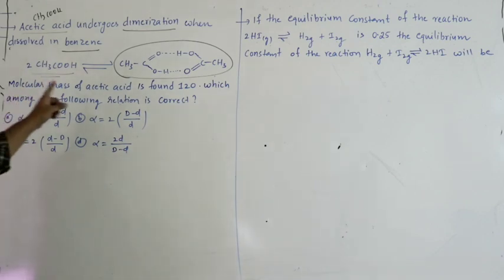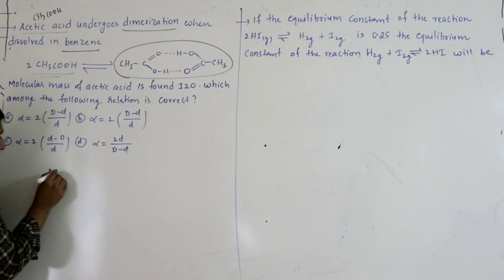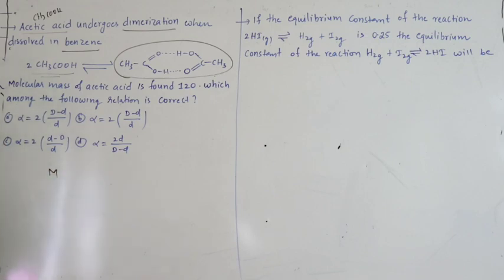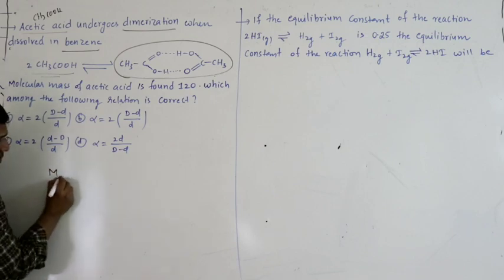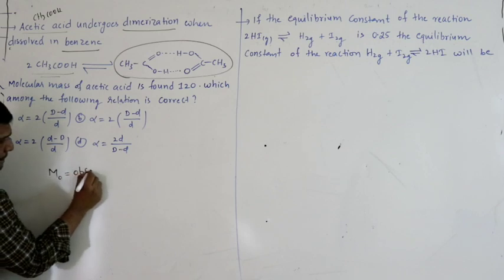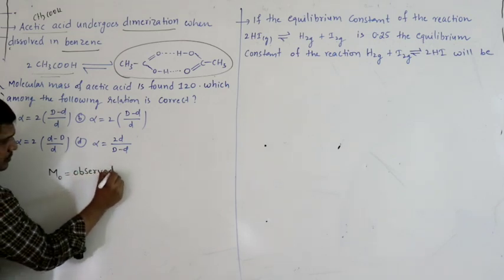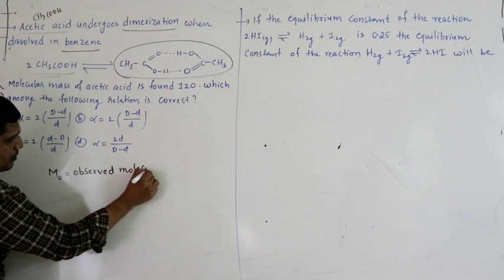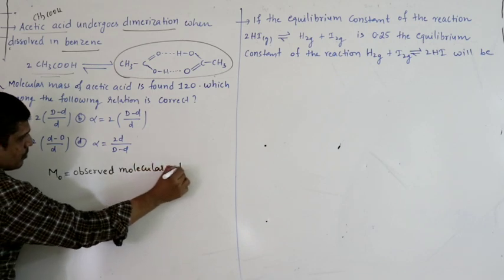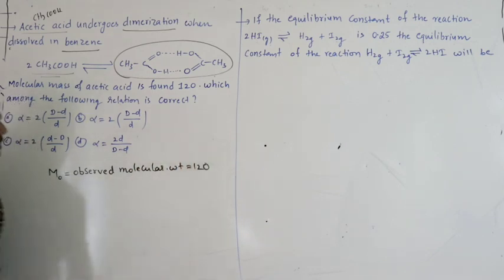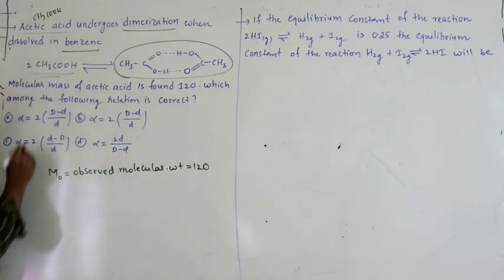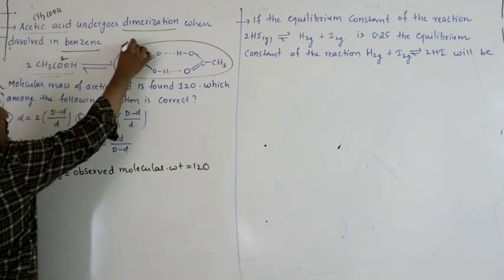So the molecular mass of acetic acid is found to be 120, the observed molecular weight. Anyway, two molecules combine and exist as one molecule. So here two molecules, here you have only one.